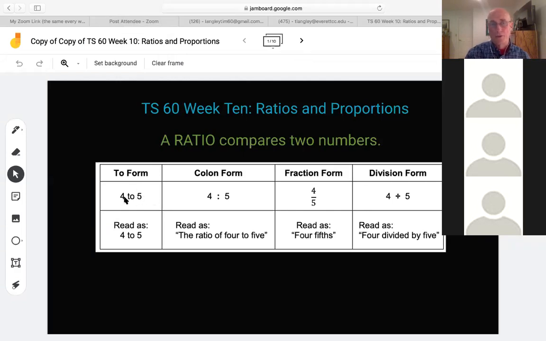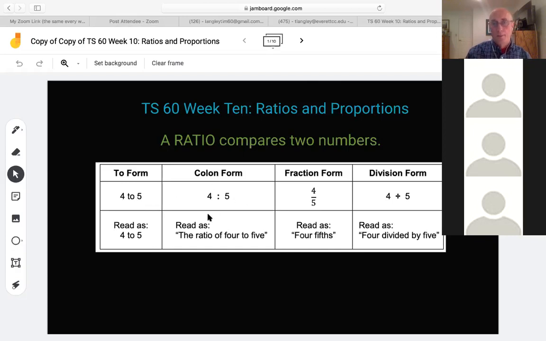Just sometimes you'll see it 4 to 5. They're expressing a ratio, or 2 to 3. You get this in cooking, and you get this in mixing bleach. They'll say 1 cup of bleach for every 1 gallon of water, or 10 cups of water, or something. So that's a ratio. It's a fraction.